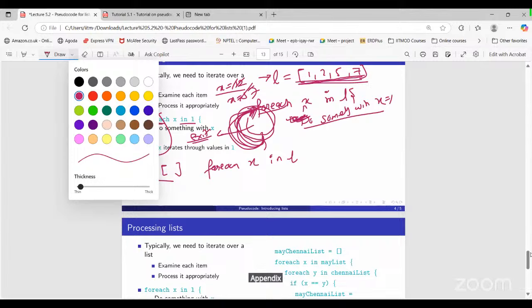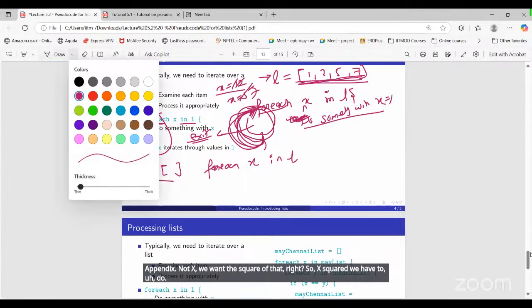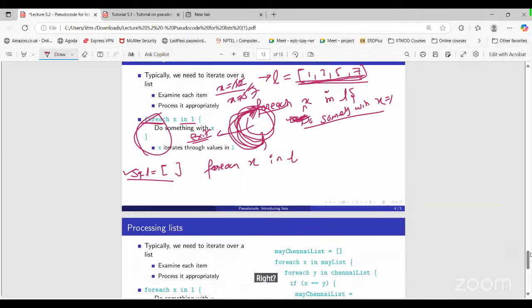Not x, though. We want the square of that, right? So we have to do x squared. So we can create, say, i equals x to the power 2, or x into x we can do. Then we are going to store sq_L equals sq_L plus i in brackets, right?